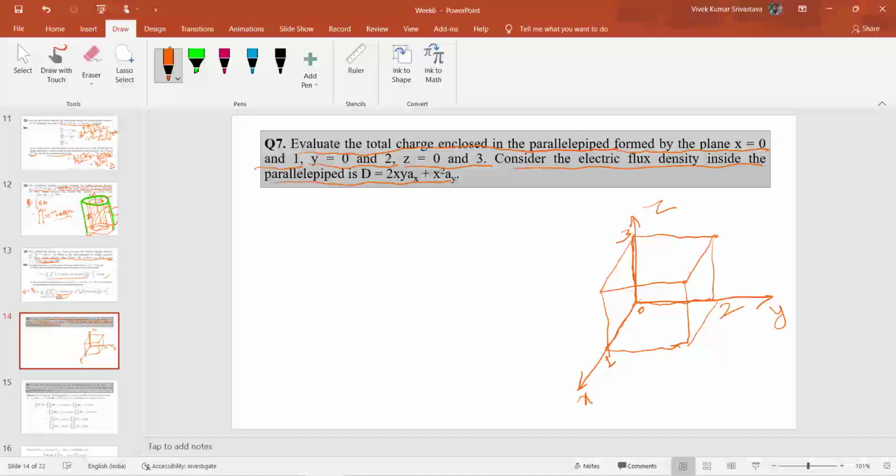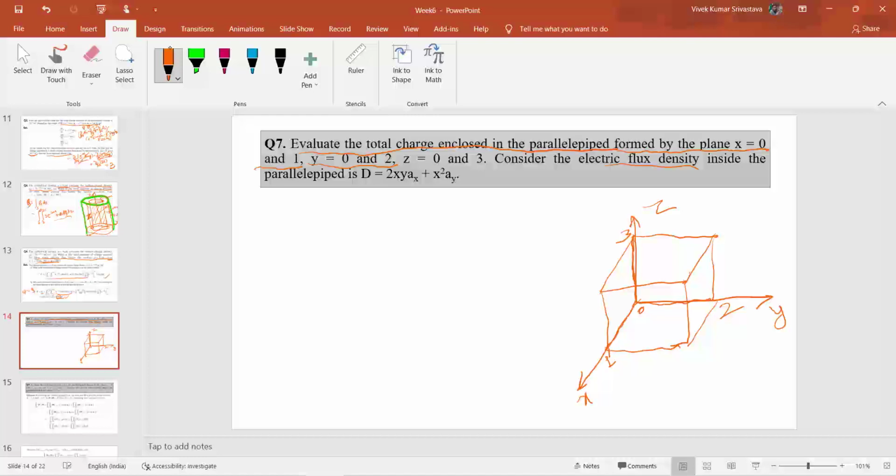So from here we can see that the electric flux density inside this parallelepiped is given as 2xy ax plus x square ay.